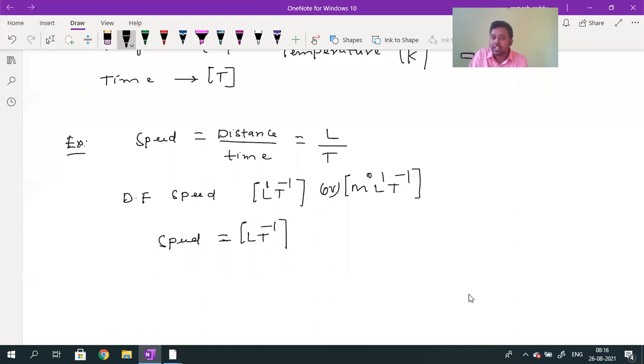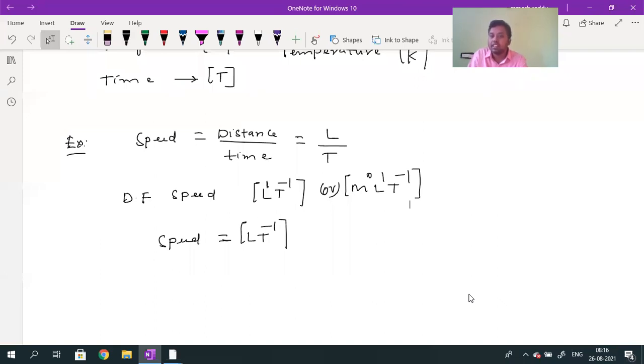So why should we study the dimensional formula? First thing is you will come to know how many fundamental physical quantities the given derived physical quantity depends upon. Speed does not depend upon mass; it depends upon length and time. And there are some applications of dimensional analysis. By using dimensional analysis, we can check the correctness of an equation, whether a given equation is dimensionally correct or not, with the help of the dimensional formula.